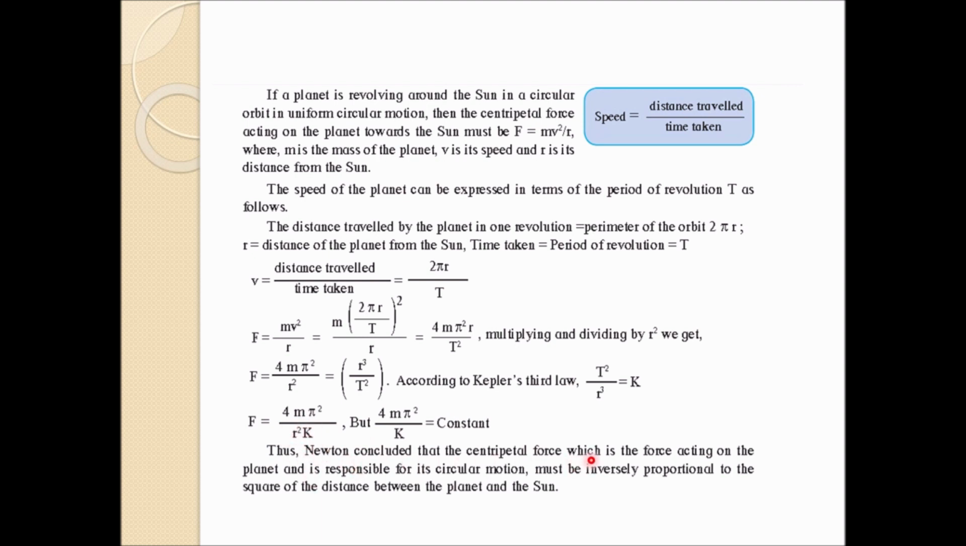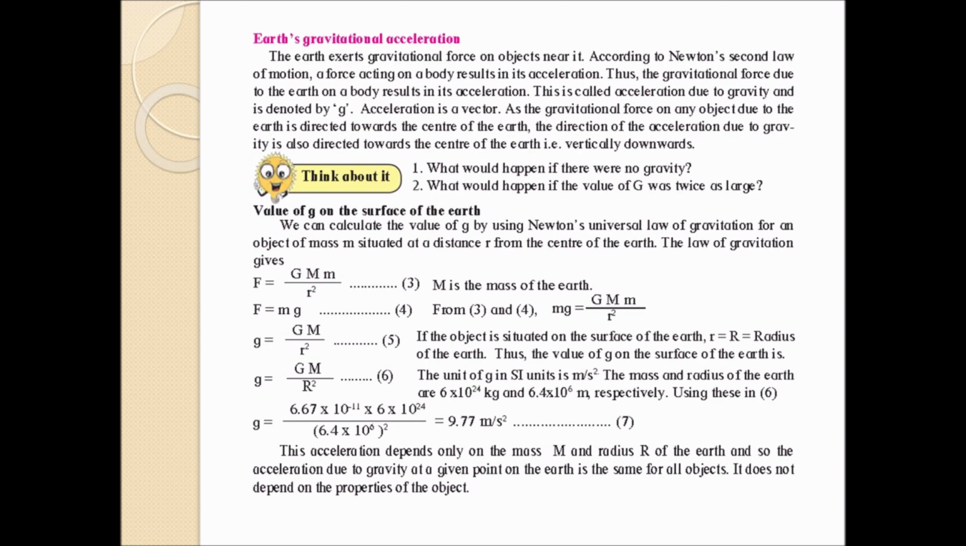So thus Newton concludes that the centripetal force, which is the force acting on the planet, is responsible for circular motion. It is the main responsible fellow for the circular motion. It is due to the centripetal force that the planet revolves. If the centripetal force is not there, it won't revolve. Understood? This derivation is very important.